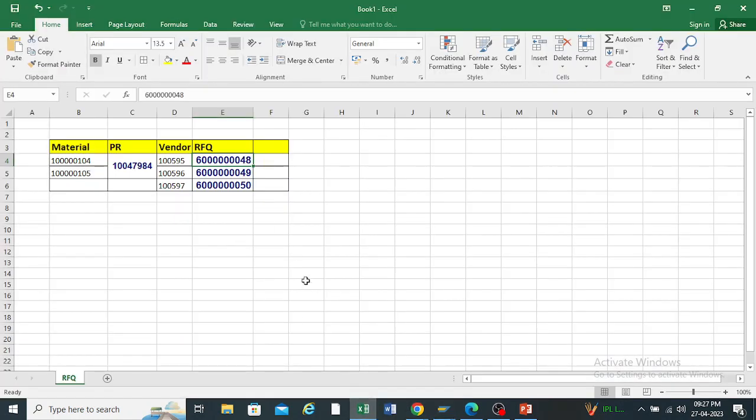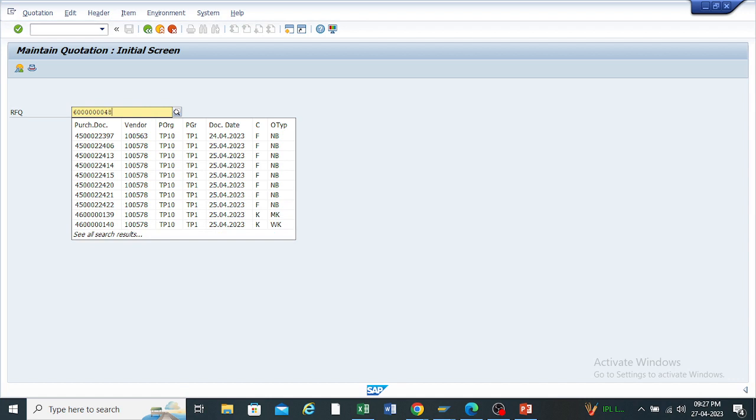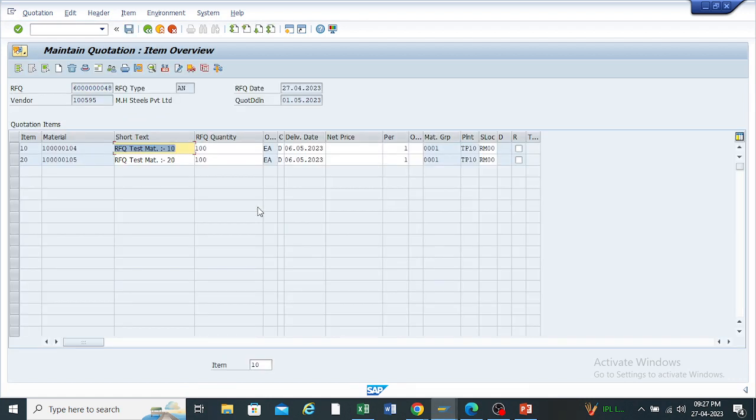So 48 will be first. Okay, I'm just changing this 50 as a 48. Okay, so enter your RFQ number and press enter. So it will open the screen of maintain the quotation.